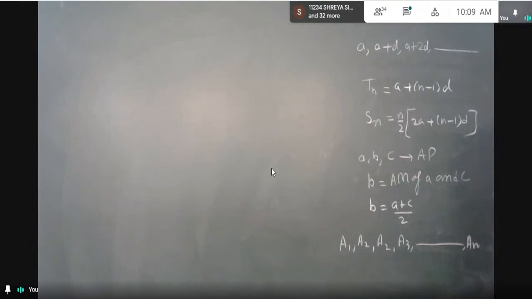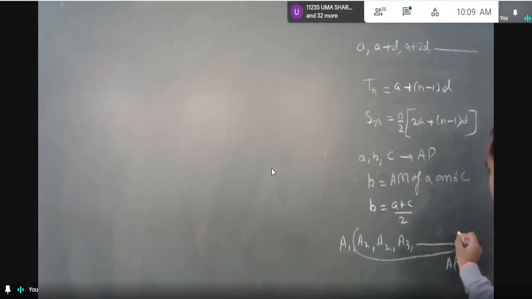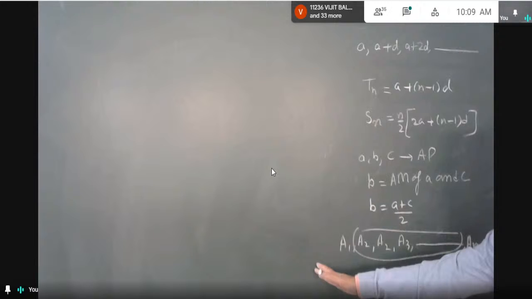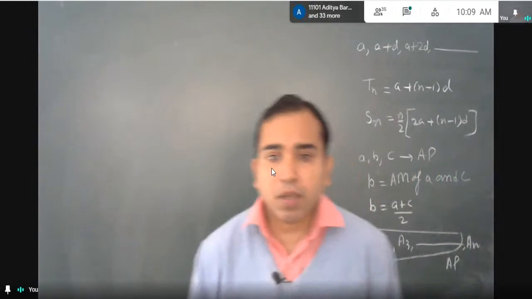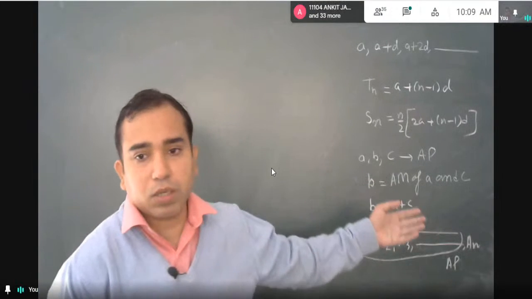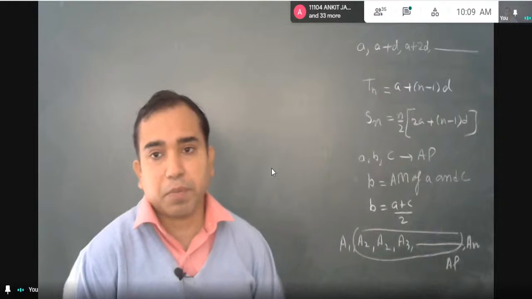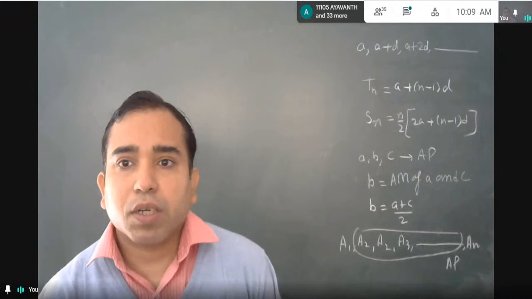If this is an AP, then all of these up to n minus 1 are called arithmetic means between a1 and an, right? So arithmetic mean is not only limited to three numbers, it is valid for the entire AP. So let us move towards the next question.